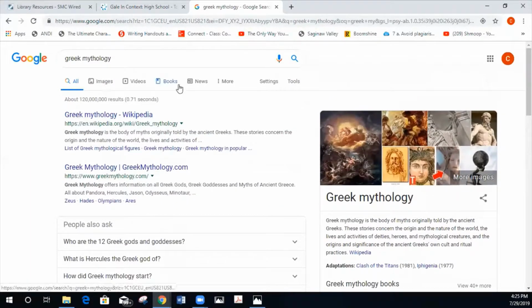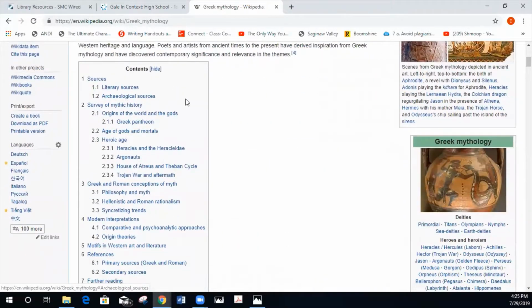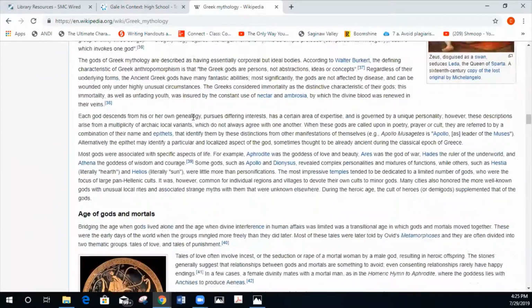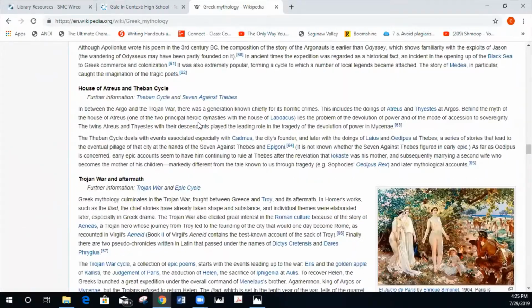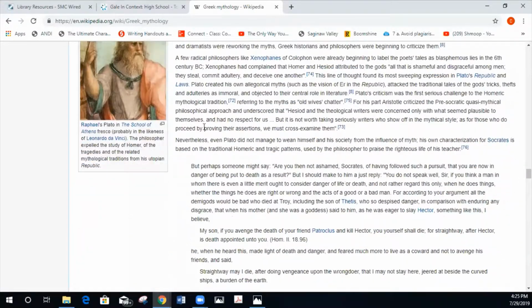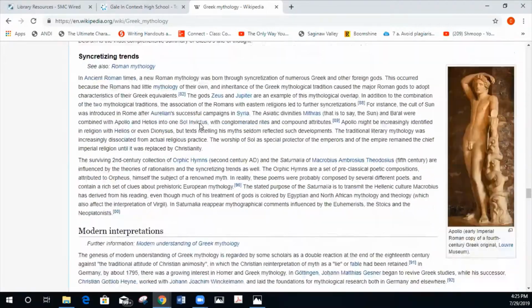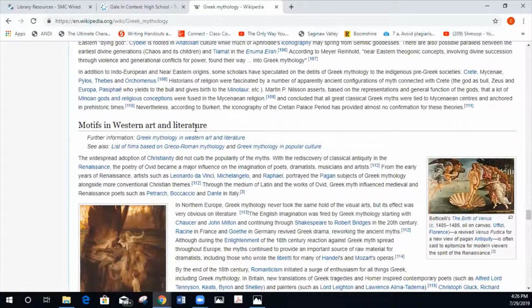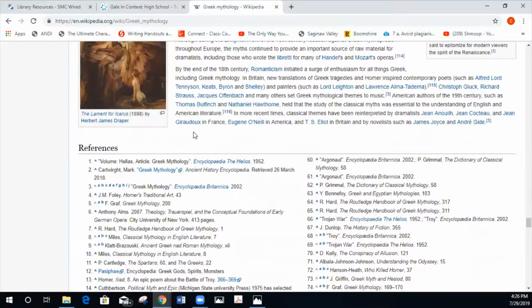Use Google, type it in, see what types of information you're getting, what information is already available, and then try to find those in reputable places and run them through the CRAP test, as well as limit search results like we talked about in the databases in another video. So if I click on Greek mythology here, you'll notice that we get quite a page, and it's not that this information is bad, it's that this information is produced in largely an open source way, which means that anyone can go in and change it. Now, Wikipedia is fairly closely monitored. However, things can change and then you can get caught in that trap.